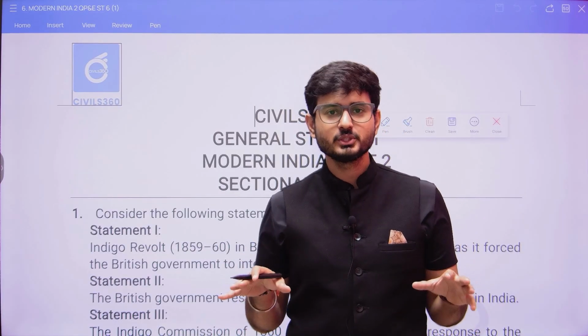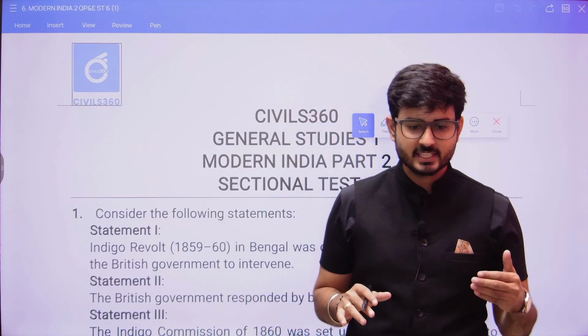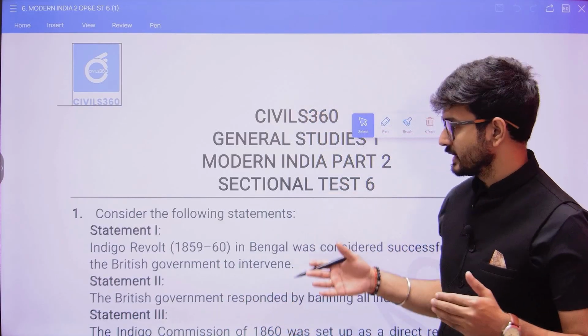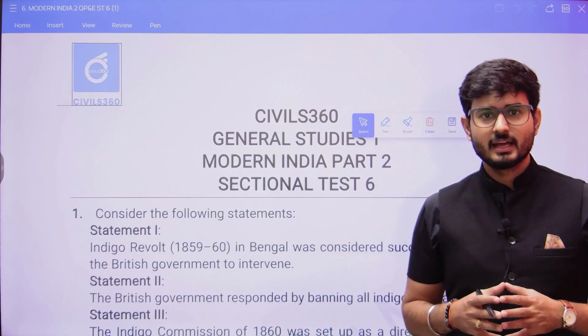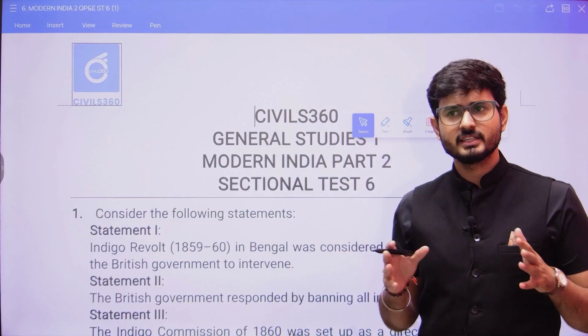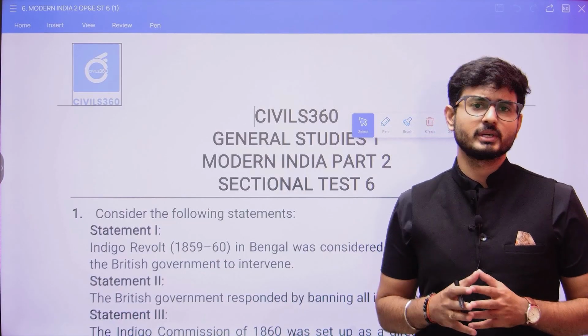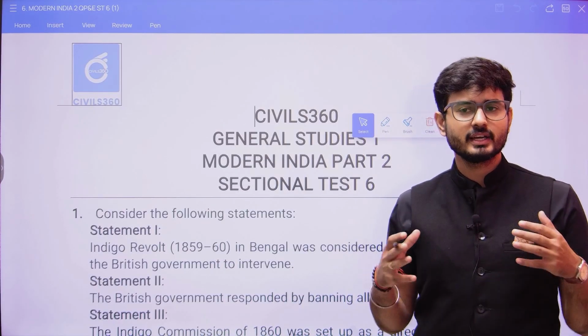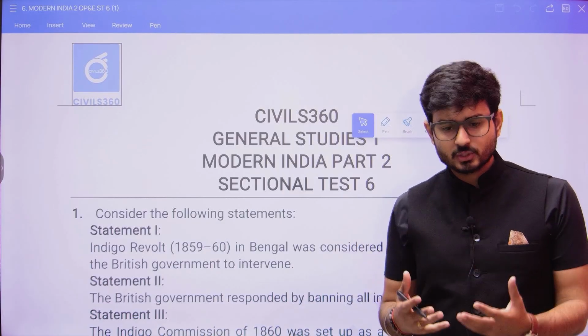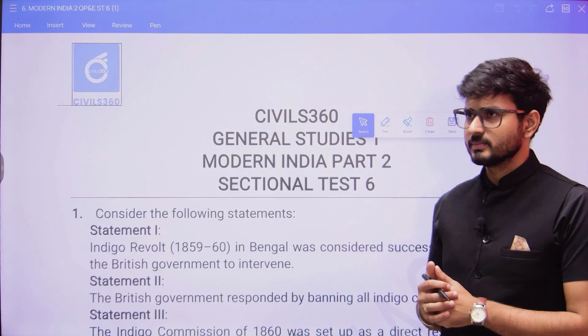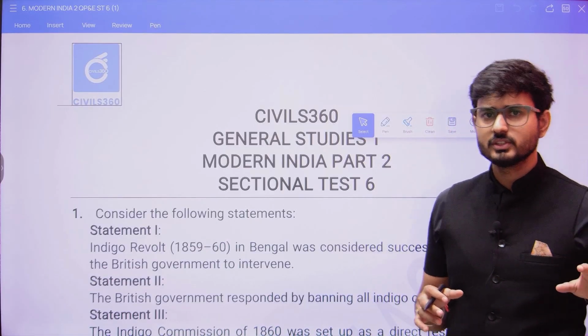So here in this session, we are going to be discussing another sectional test, and that sectional test is going to be for the modern Indian history. In this sectional test, we shall be covering a wide range of questions, and in those questions, we'll try to understand how we are to actually solve them. Means, what is the art of actually solving the MCQs?